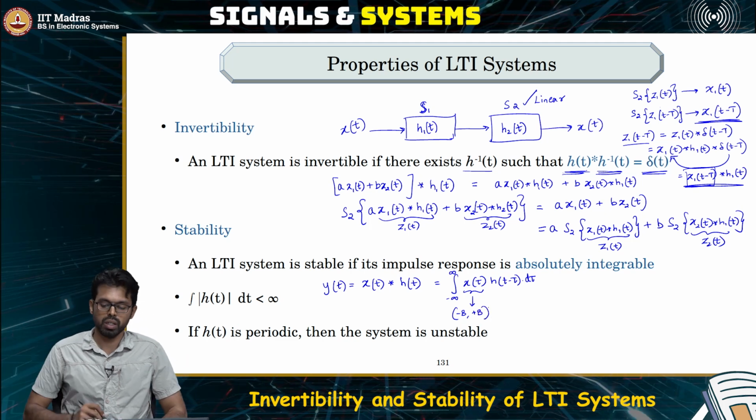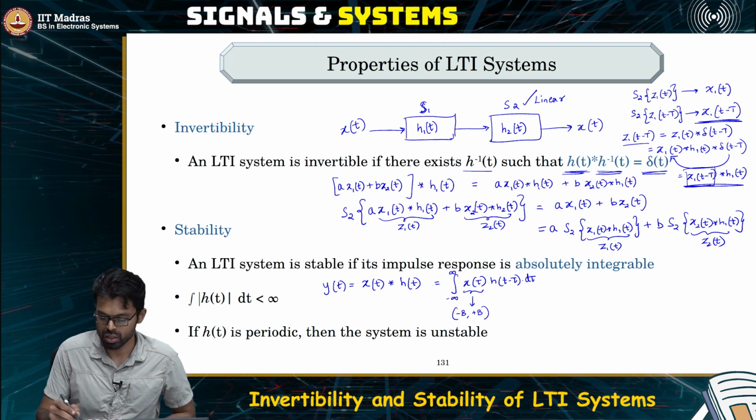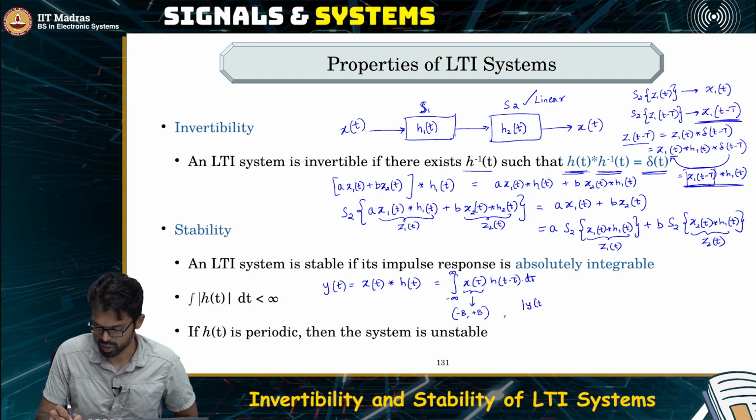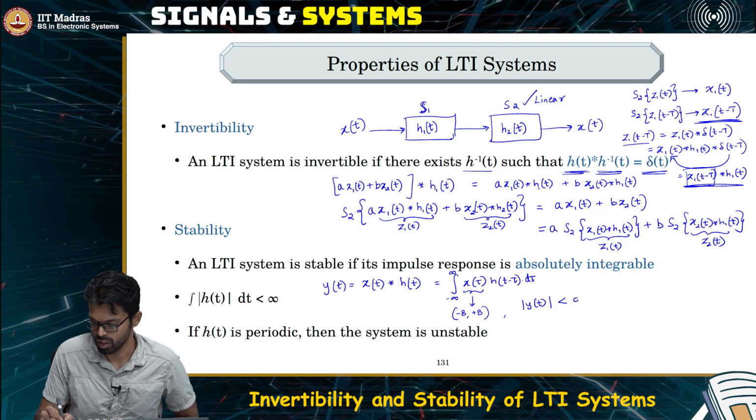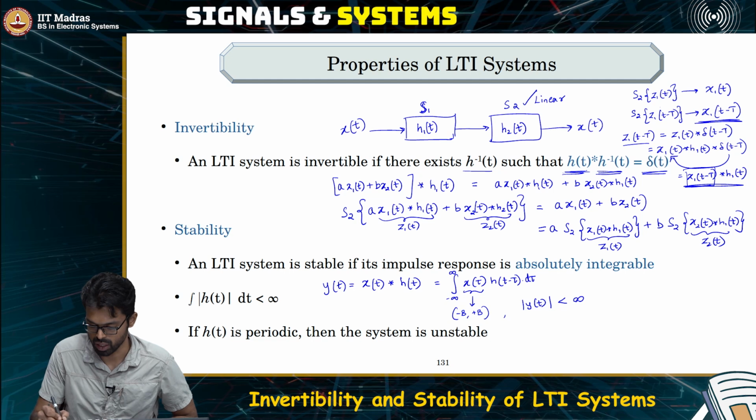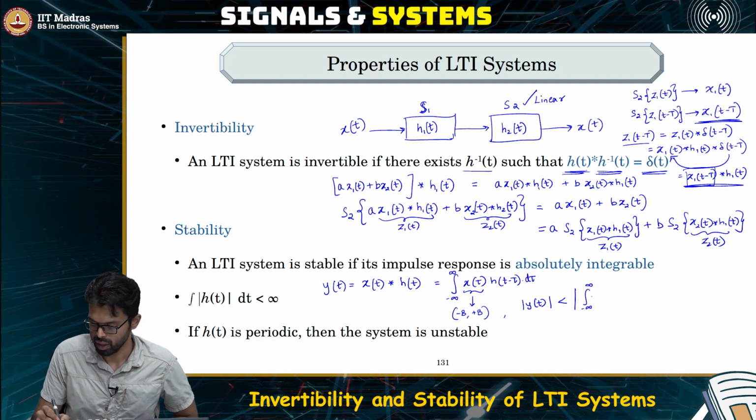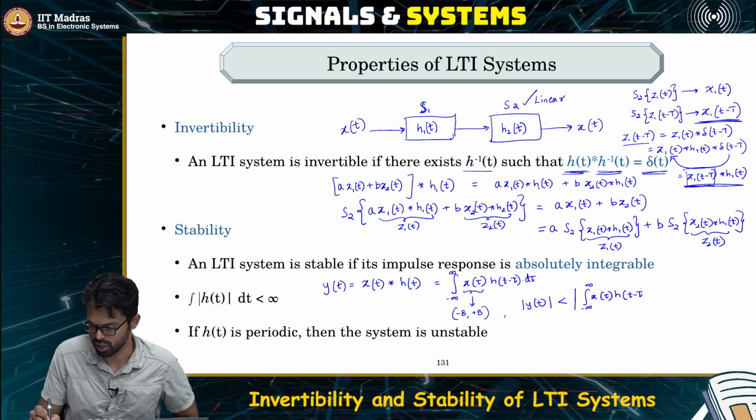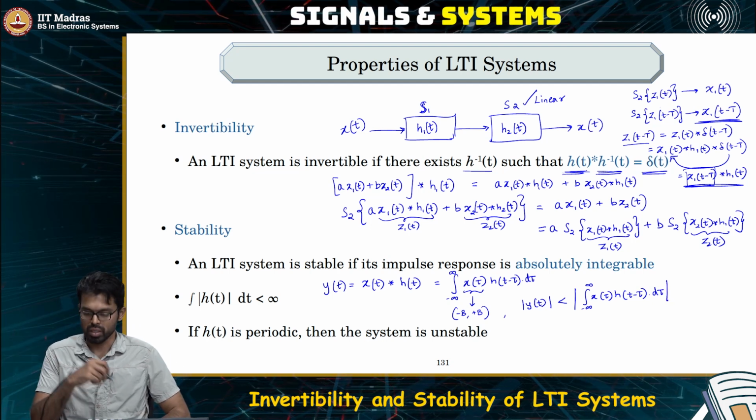It is not going to be beyond minus b and plus b. And what we want to ensure is that the output, that is mod of y of t, is also less than some finite value. So, the output should be finite. That is what we are trying to say. In other words, we are trying to find out if we can say that this integral, the convolution integral, is less than infinity.